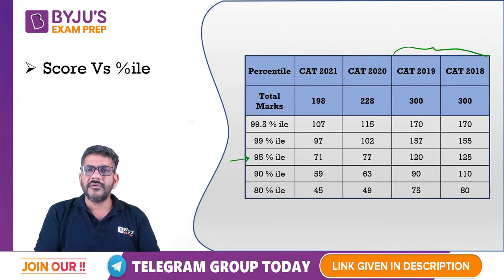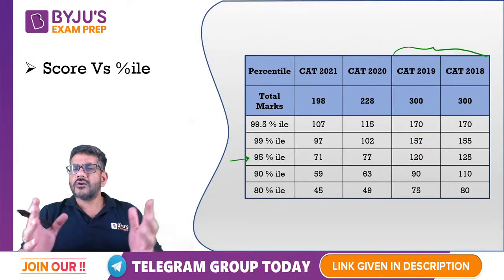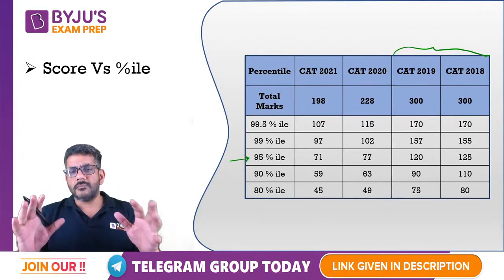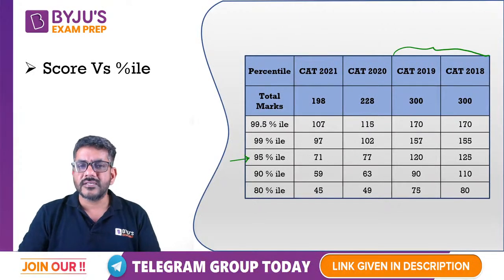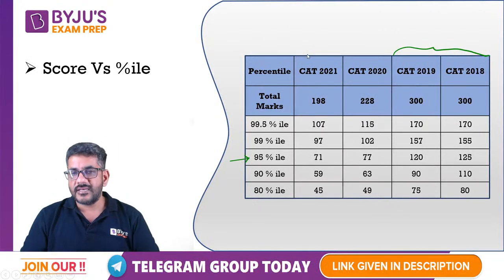Okay, so that's my opinion, and I'm almost sure that this is going to be there very soon. The notification would be out. We'll be having it with us. So there also probably you can see that. So the more realistic picture for us would be given by CAT 2019 and 18.